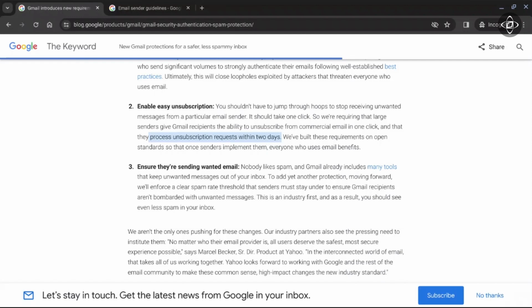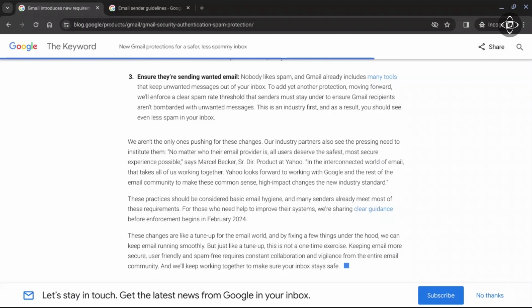To add another protection for your domain, Google will be enforcing a clear spam rate threshold for senders, ensuring that recipients are not bombarded by unwanted messages. After this, let's jump to the support article. We will be providing all the links in the video description so that you can refer back to check the authentication and the bulk sender guidelines.